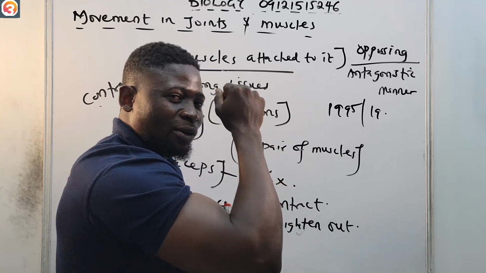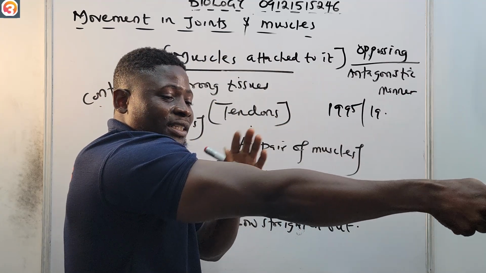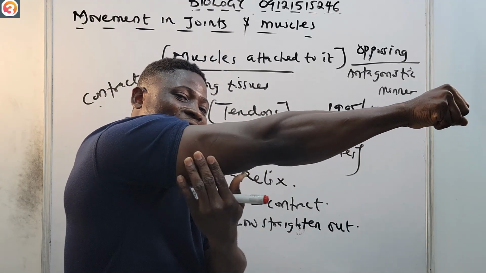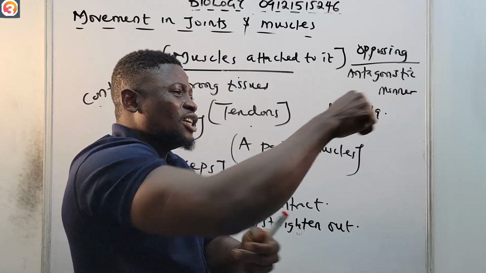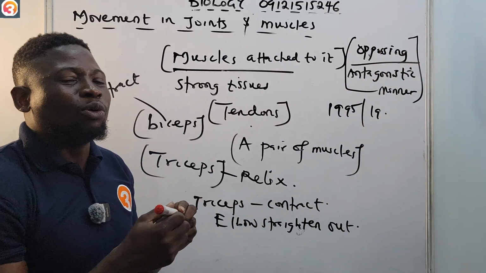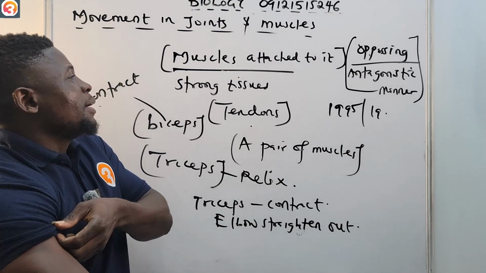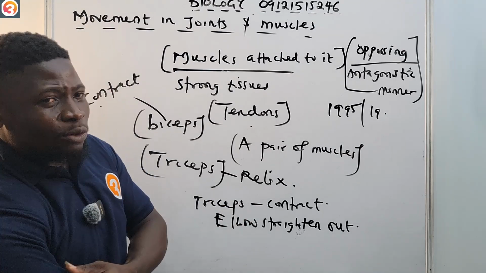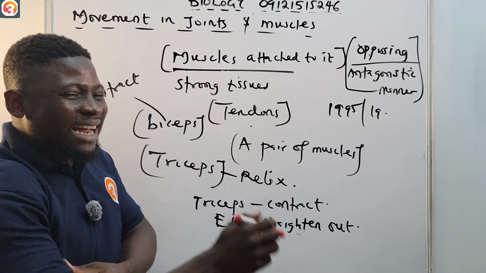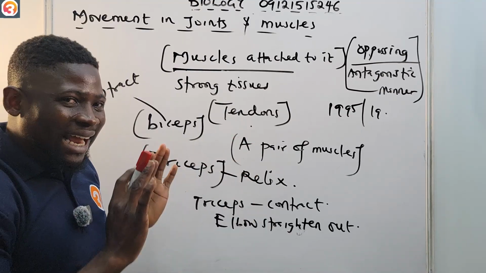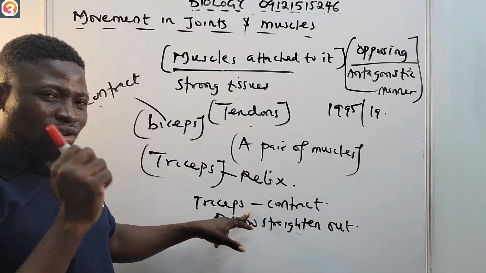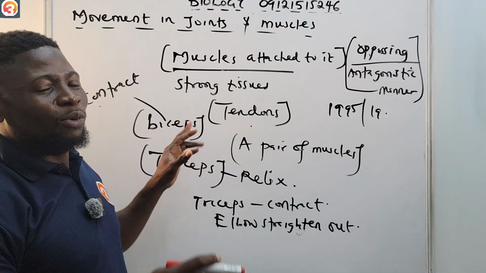But when the elbow is straightened out, the biceps will relax, while the triceps will now contract. That's the difference we're seeing here. So that's why I'm saying it works in an opposing or antagonistic manner. When the elbow is bent, the biceps will contract while the triceps relax. When the elbow is straightened out, the triceps will contract and the biceps will relax.